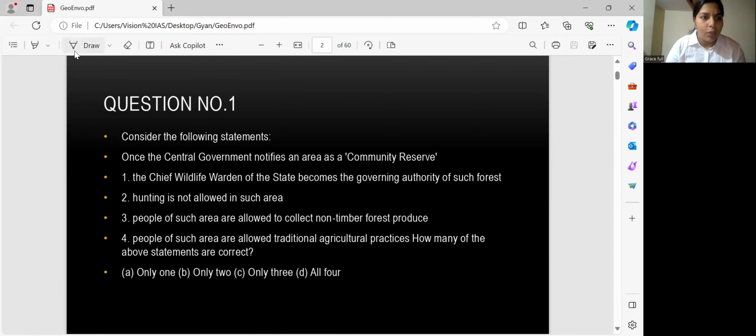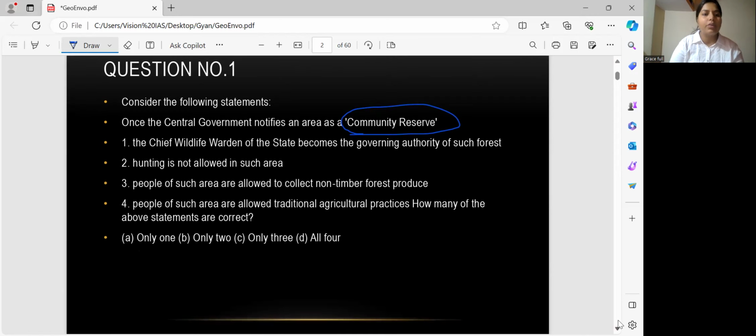So let's understand what is a community reserve, what the question is, and what UPSC demands in this question. UPSC said, consider the following statements. Once the central government notifies an area as a community reserve, what does it mean? The first statement: the chief wildlife warden of the state becomes the governing authority of the forest. Hunting is not allowed in such an area.